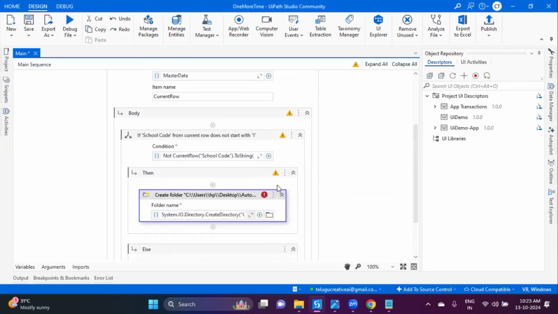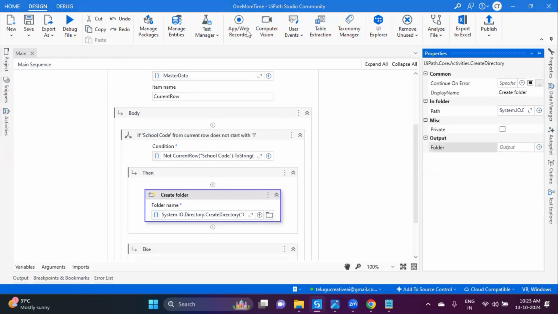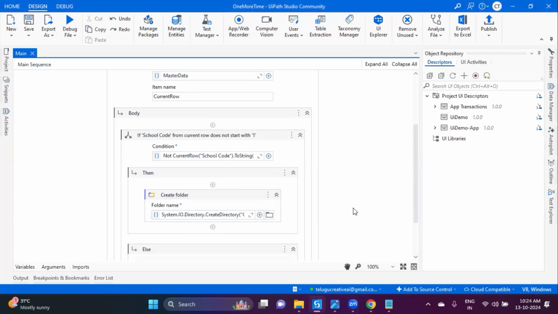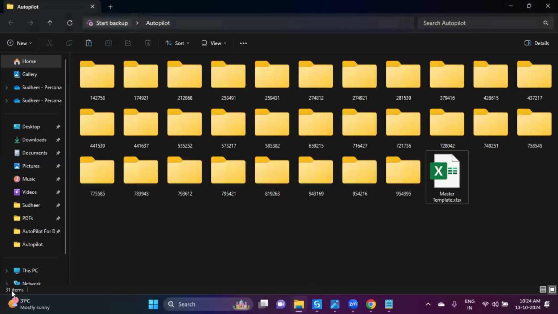You can help in the chart also. So maybe let's check the folders. Yeah, here is a folder. Okay, so let us run. So how many folders we have? 31. Just imagine. Let's remove this one.